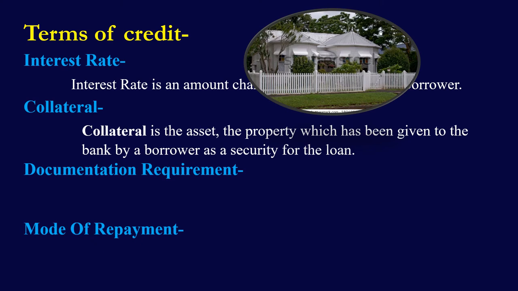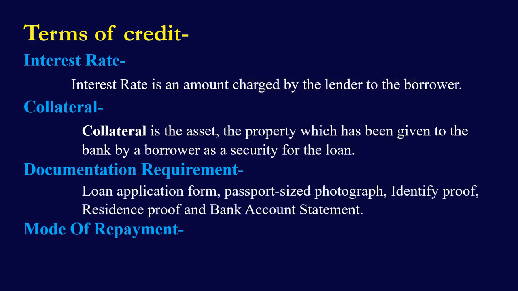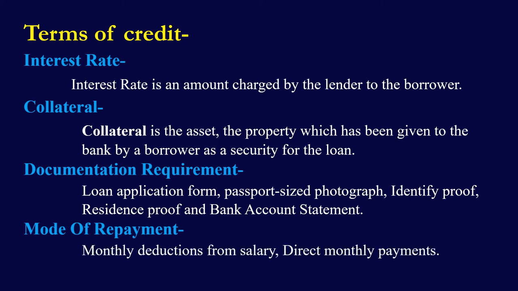So the collateral is the asset which has been given to the bank by a borrower as a security for the loan. Documentation requirement. Many documents are required for a loan, such as loan application form, passport size photograph, identity proof, residence proof, and bank account statement. So these documents are required for a loan. And the mode of repayment. There are many ways in which one can repay the loan, like monthly deductions from salary or direct monthly payments in cash. Thus, the interest rate, collateral, the documentation requirement, and the mode of repayment together are called the terms